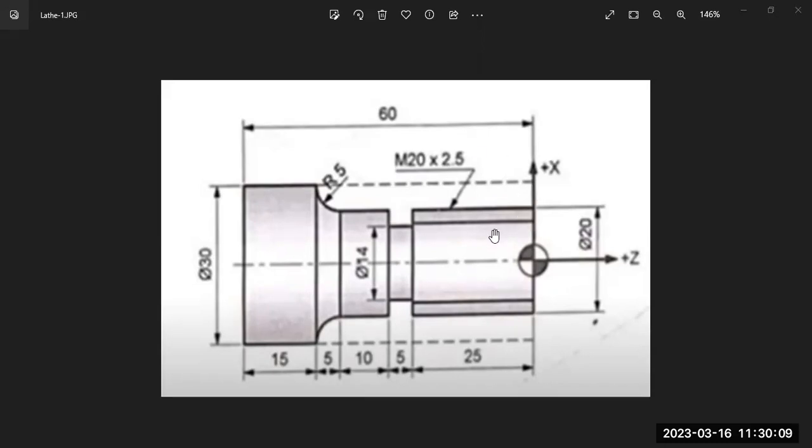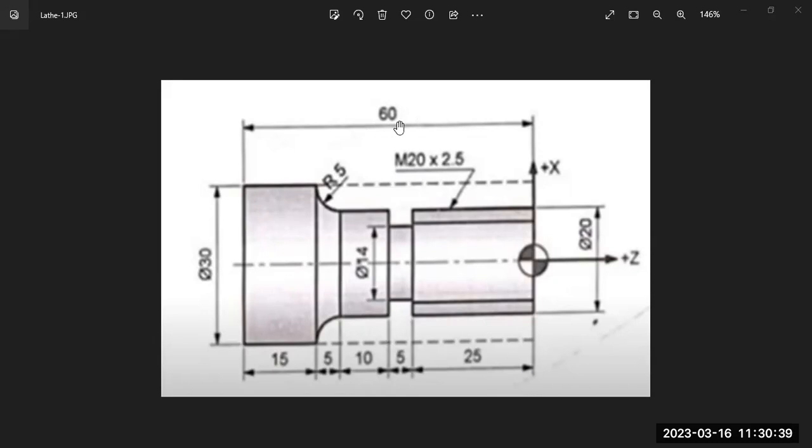Basically, we need to perform several operations. Initially we will take somewhat extra size raw material. Suppose I want to generate a 30 mm diameter workpiece, generally they will give some extra dimension. Either by using a 35 mm or 32 mm diameter workpiece, by removing 2 mm or 5 mm extra, I can obtain exactly 30 mm diameter. Similarly, it has a length of 60 mm.